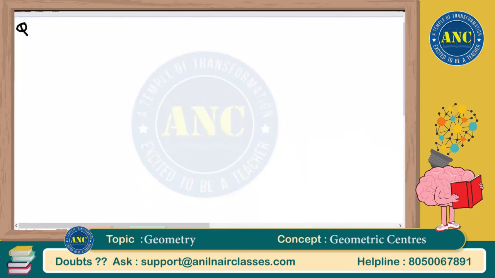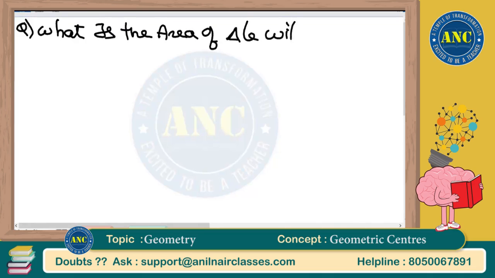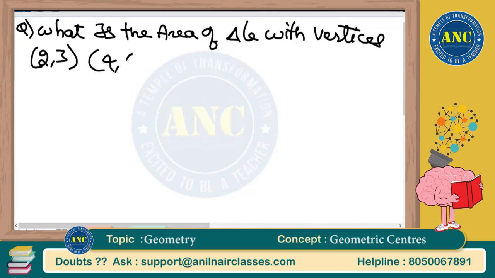Question. What is the area of a triangle with vertices 2, 3, 4, 6 and 7, 4? I will solve the first question, and the second and third you can solve.